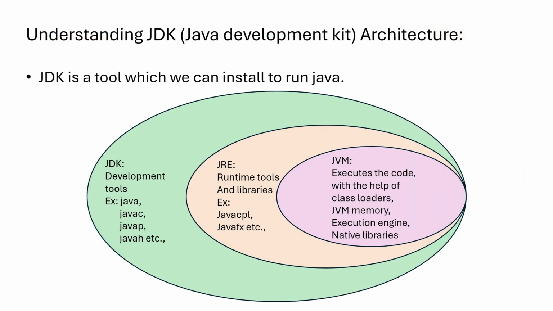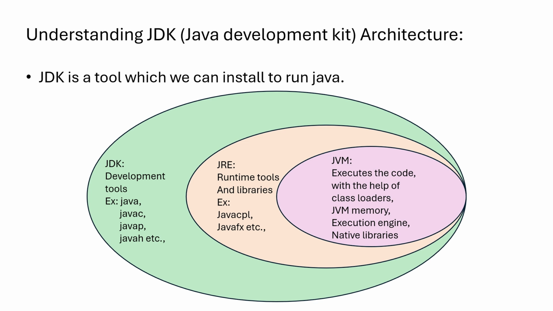Understanding JDK, the Java Development Kit architecture. JDK is a tool which we install to run Java. Here the JVM, Java Virtual Machine, is a subset of the JRE, the Java Runtime Environment, and the JRE is a subset of the JDK. So, here the JDK is the whole kit and it consists of the JRE and JVM. Initially, the source code uses JDK development tools like java, javac, javap, etc. to develop the code. Here the code is in a .java extension file. It uses javac to compile the source code and gives bytecode in a .class extension file. And that .class file enters the JRE.